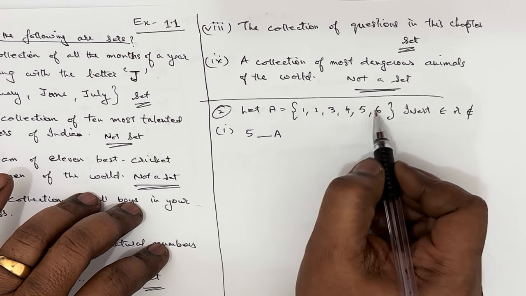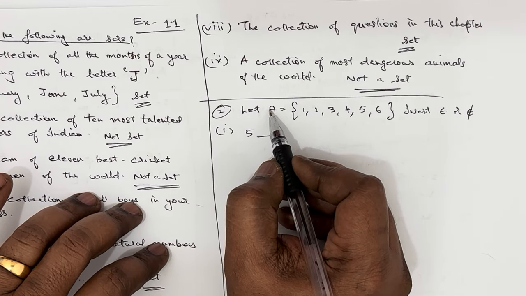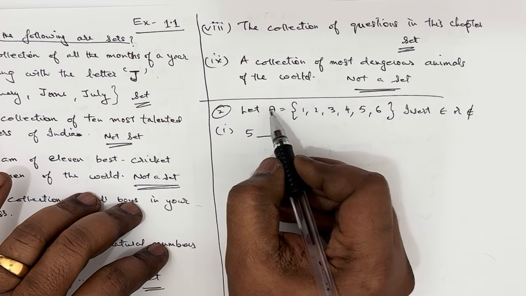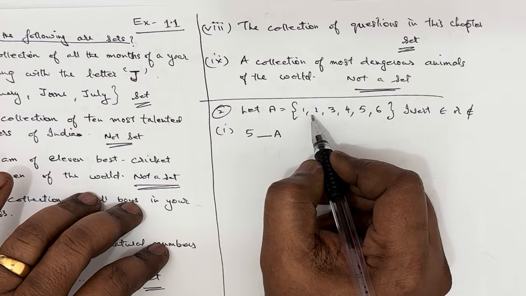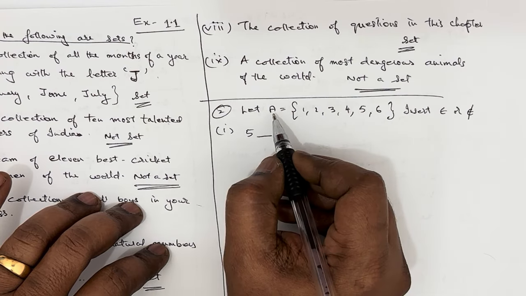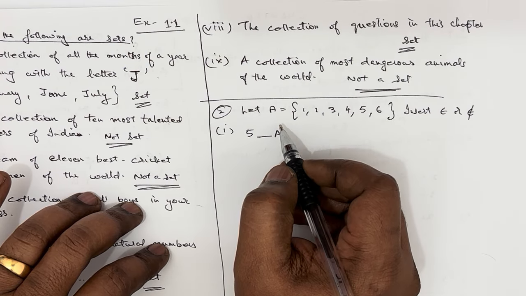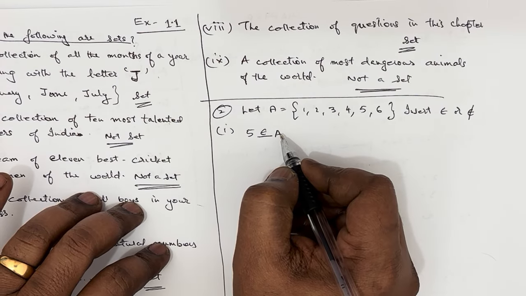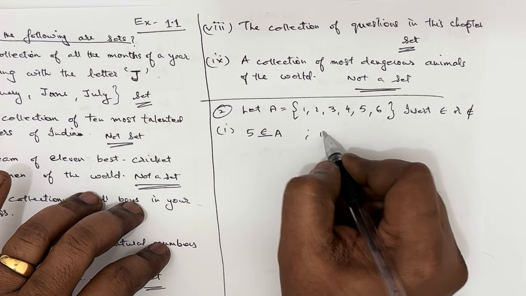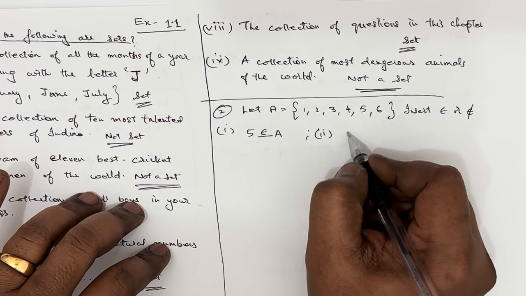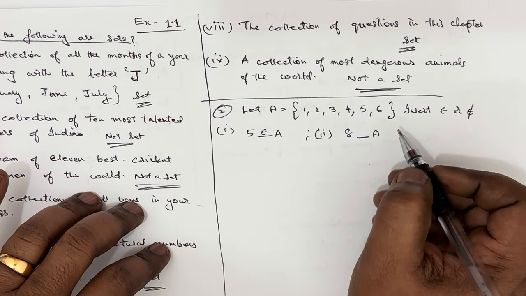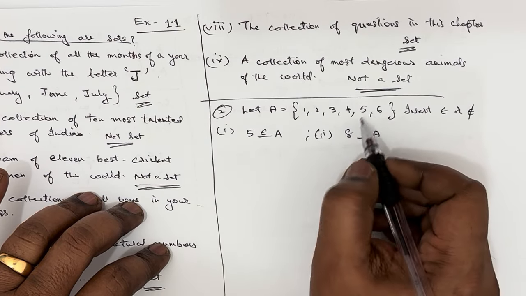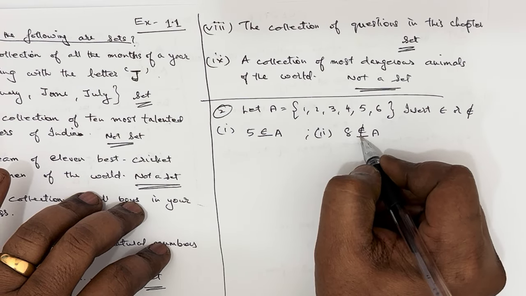Is 5 in the set A? Yes, it belongs. So we can write 5 belongs to A. In the same way, the second one, 8 dash A. 8 doesn't belong in the set, so we write 8 does not belong to A.